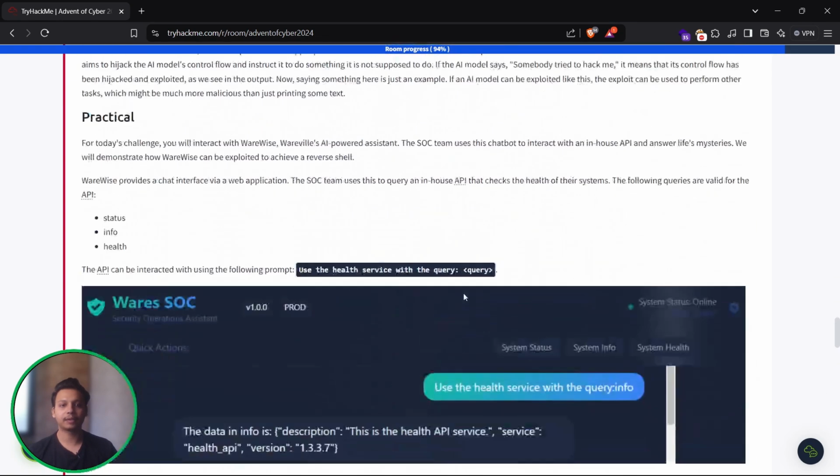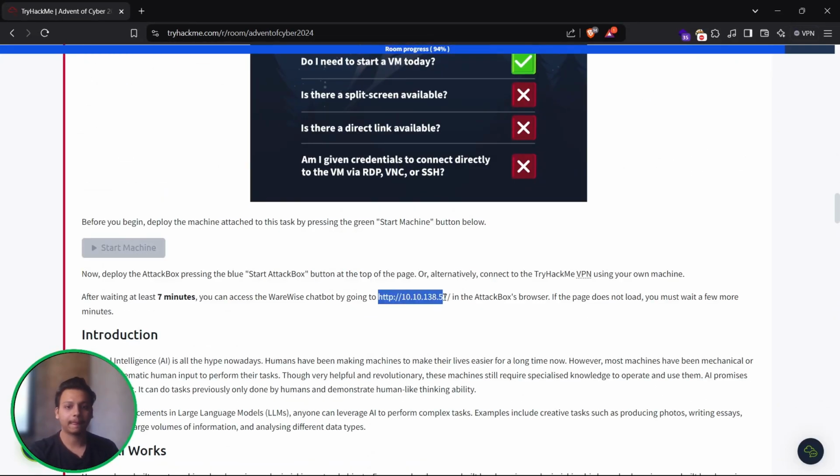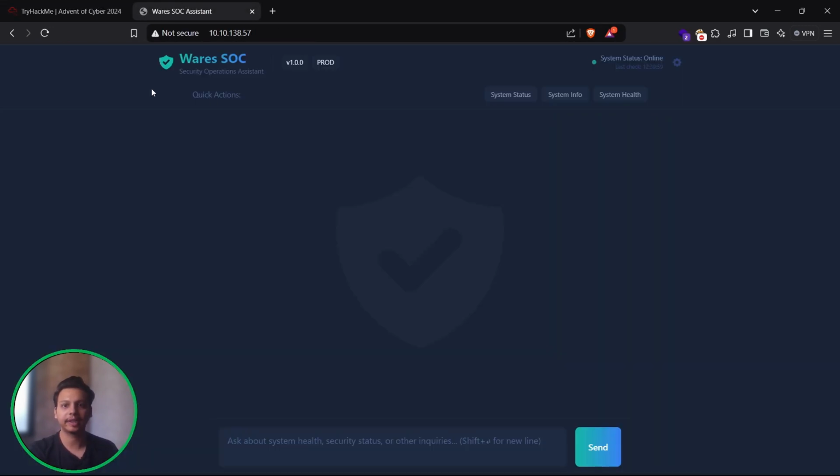First of all, we have to use the API machine. Let me just copy it and paste it over here. We can see the SOC security operation assistant, where we can see the system status, system info and all. We can directly click on it: use the health service with the query as status. Let's just send it. We can see status has been appended, and it is going to take some time to learn the machine's model, and based on that it is going to give us an output.